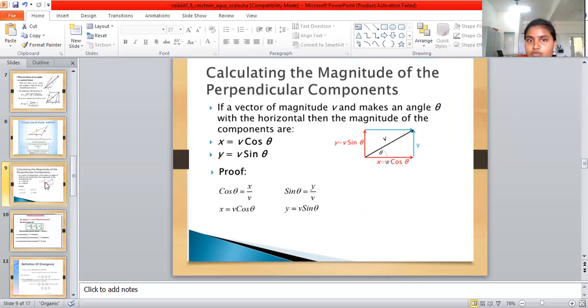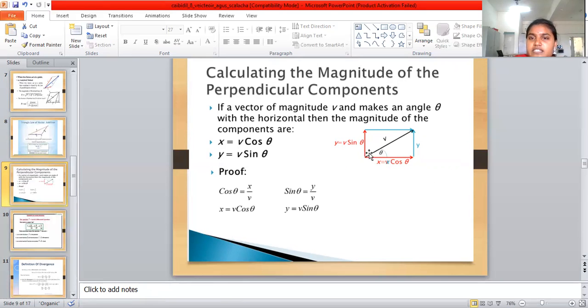The magnitude of a vector is a scalar quantity. A vector with magnitude V makes an angle theta with the horizontal. Using the horizontal magnitude, the components will depend on the x component and the y component.